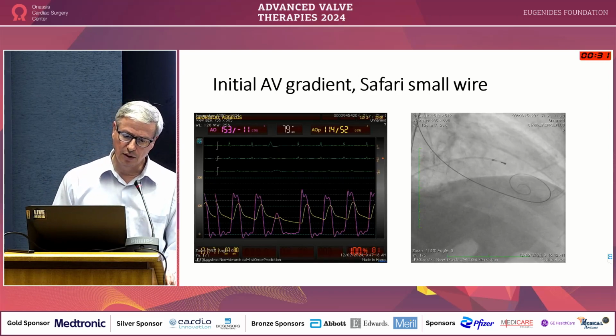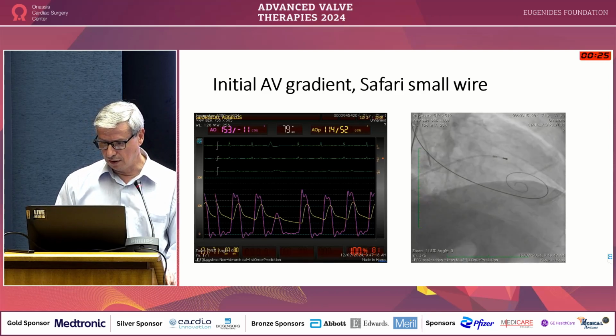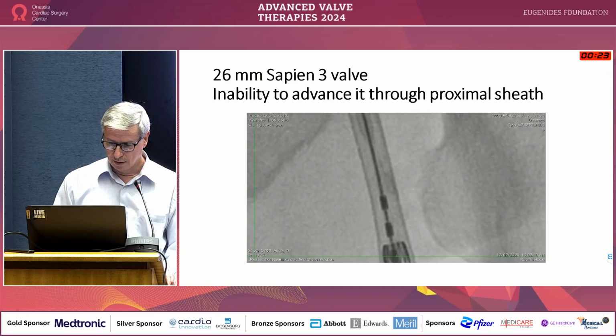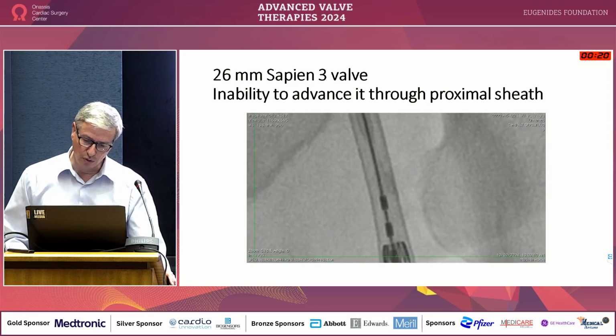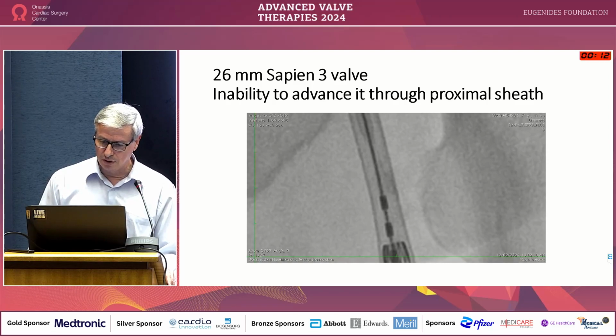The arteries are spacious, and we don't have any problems pushing the sheaths. This is the gradient before the valve, 40 millimeters of mercury, with a Safari small wire. But when I try to push the valve in the sheath and advance it, I couldn't do it. I forced very, very much, and I couldn't.